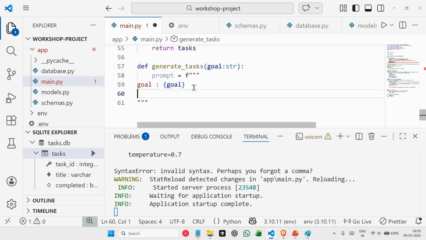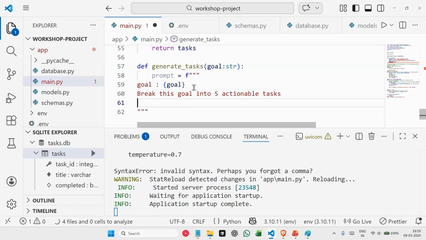Goal is this, and I want you to break this goal into 5 actionable tasks and return only the tasks, one per line. I want my model to return only my tasks, nothing else, no extra things.